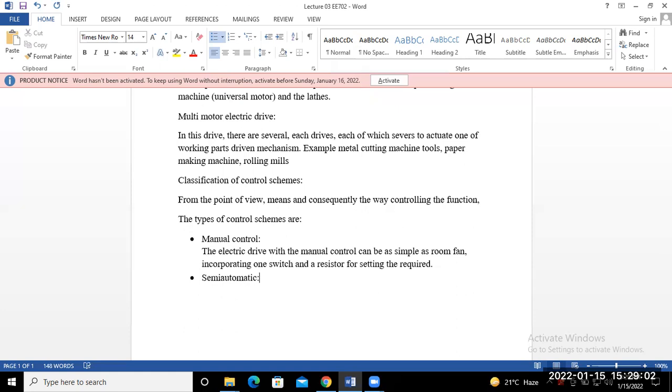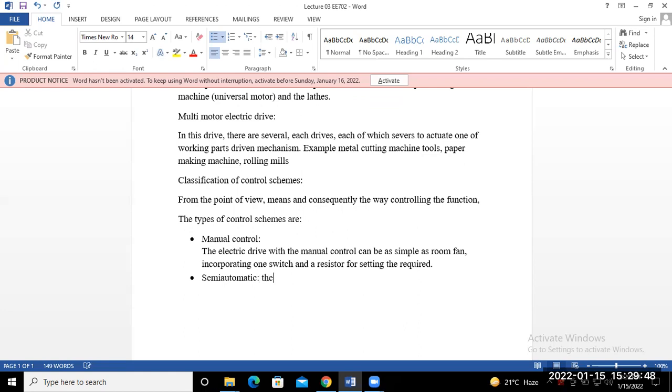So the electric drives with semi-automatic control usually consist of a manual device for giving a certain command, that means starting, braking, reversing, and change of speed, and an automatic device that, in response to a command, either a start or a stop or maybe reverse, operates the drive in accordance with the commands, either in a starting mode, a stop, or in the reverse direction.